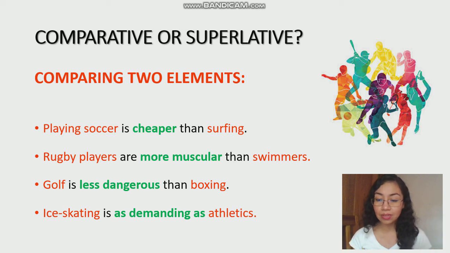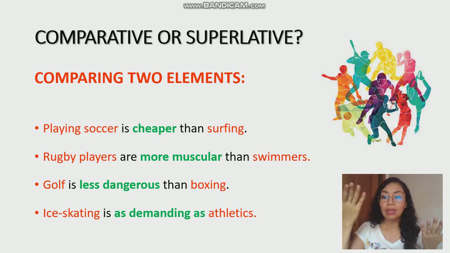We need to do this when you are comparing two elements. Normally, we are going to use this structure when someone asks you, which one do you prefer, this or this? And then you compare both elements using this. Okay, what's the structure like? If you want to mention that one thing is above the other, we are going to use either one of these two. The first one, for example, if you're comparing soccer and surfing, you're going to say, for example, playing soccer is cheaper than surfing. In this case, you are showing that one is better than the other.